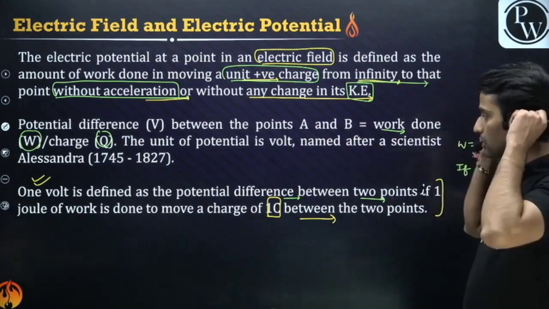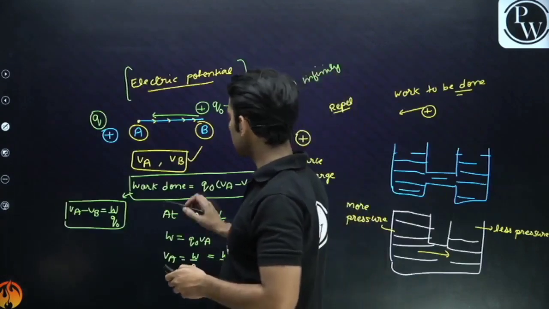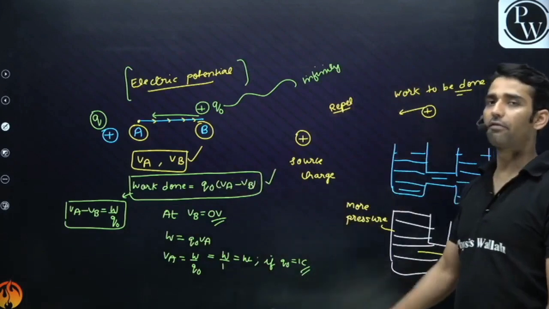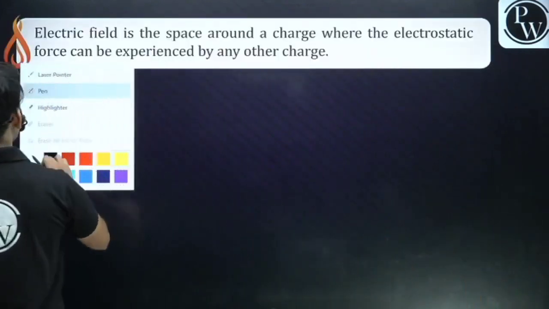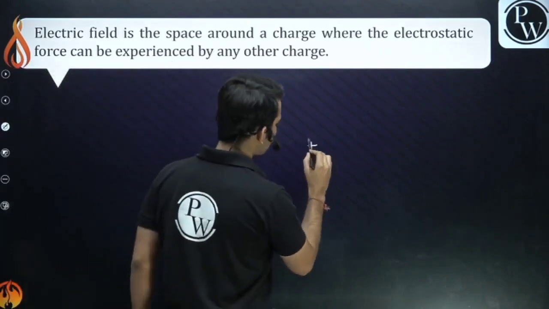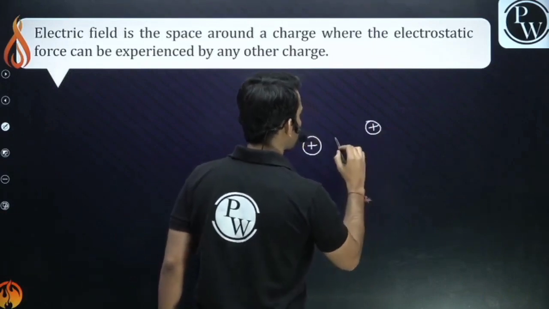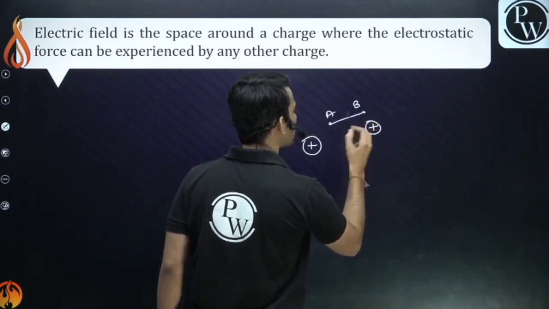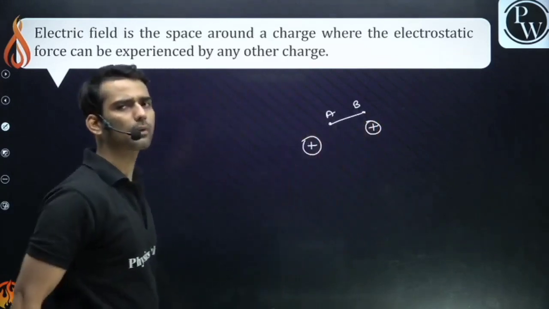Clear, guys? So just remember this formula. It is very useful. Work done is nothing but charge Q into potential difference. Now if I ask you what is the cause of potential difference? I have told you that there is a positive charge, and there is another positive charge. If I want to move this charge from A to B or from B to A, there is potential difference. I have told you this. But guys, what is the cause of this potential difference?